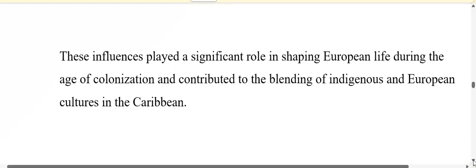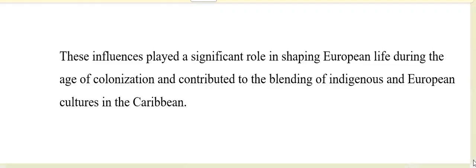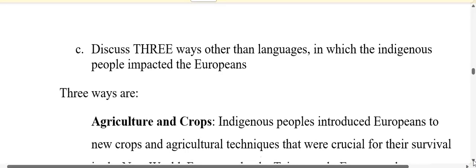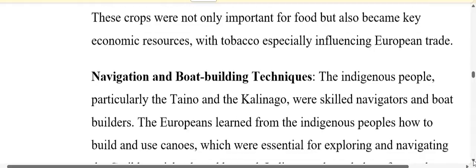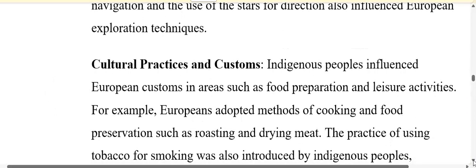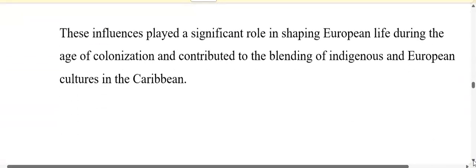So these influences played a significant role in shaping European life during the age of colonization and contributed to the blending of indigenous and European cultures in the Caribbean. So the three ways that the indigenous people impacted the Europeans are in agriculture and crops, navigation and boat building techniques, and also cultural practices and customs.